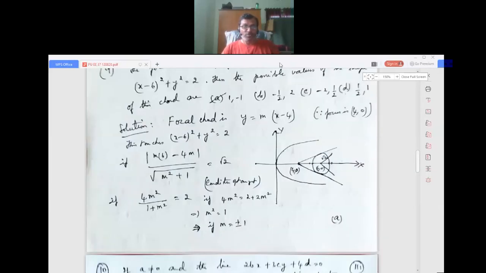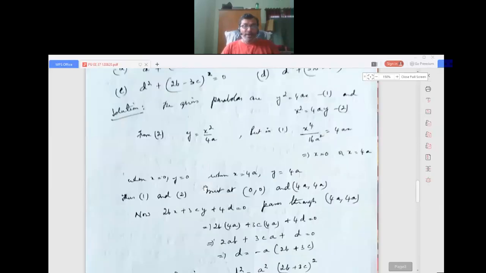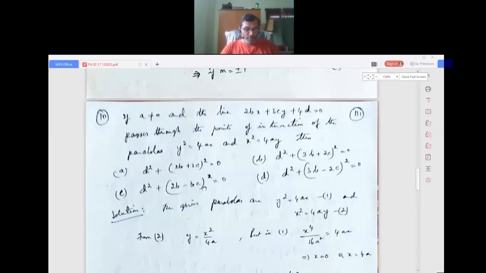So we go to the next question now, that is question number 10. If a is not equal to 0 and the line 2bx plus 3cy plus 4d equals 0 passes through the points of intersection of the parabolas y squared equals 4x and x squared equals 4ay, then which condition is satisfied? Which of these four conditions is the correct one?